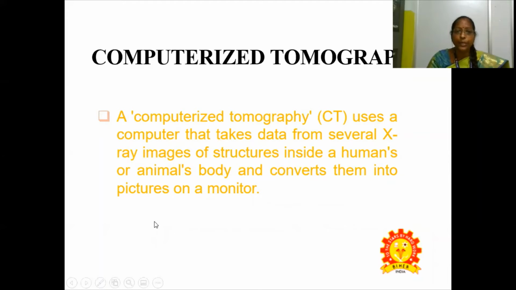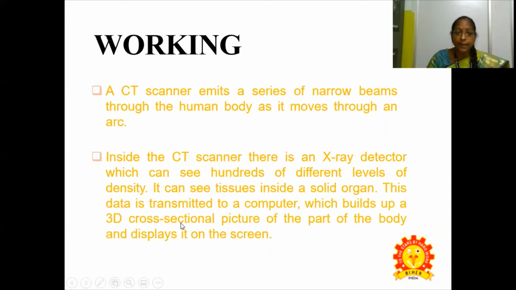Next is computerized tomography. A computerized tomography, CT as we usually call it, uses a computer that takes data from several X-ray images of structures inside a human or animal's body and converts them into pictures on a monitor. A CT scanner emits a series of narrow beams through the human body as it moves through an arc.